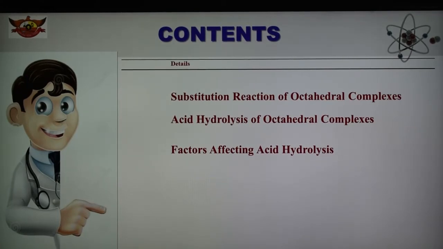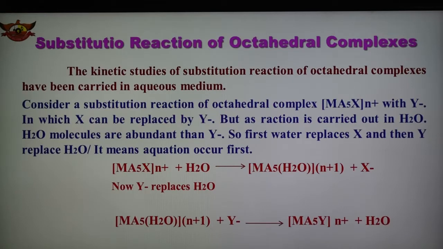And as we know, what is substitution reaction? The reaction in which one ligand is replaced by another ligand. So all this part we are discussing here. And what is an octahedral complex? Octahedral complexes are those in which 6 ligands are attached to the metal ion, and it is observed that kinetic studies of substitution reaction of the octahedral complex are carried out in the aqueous medium.